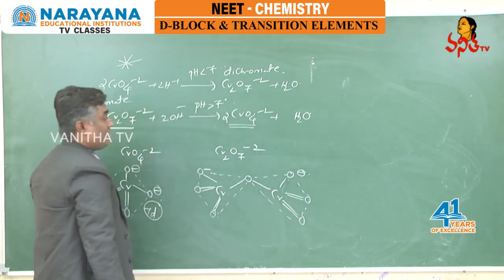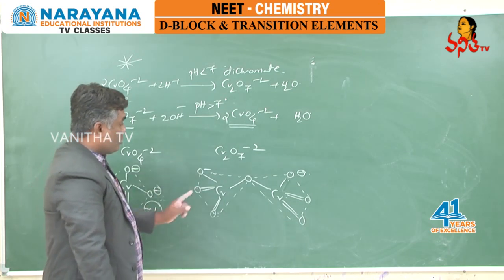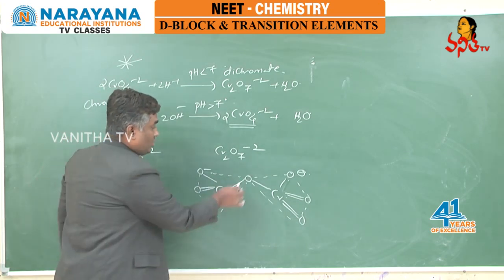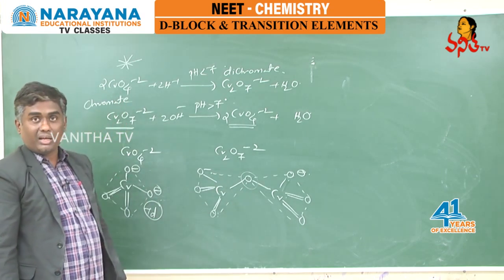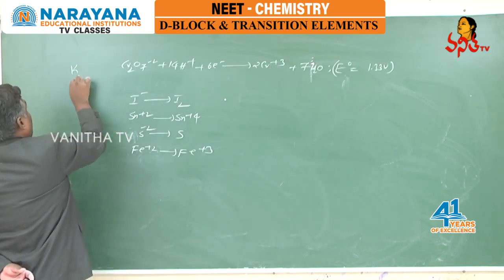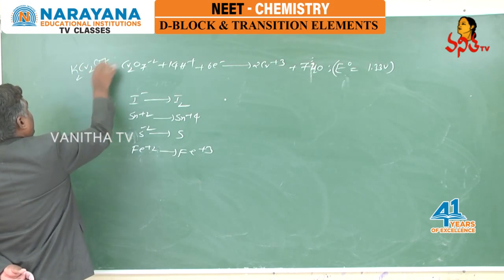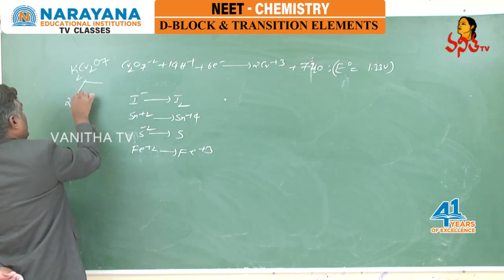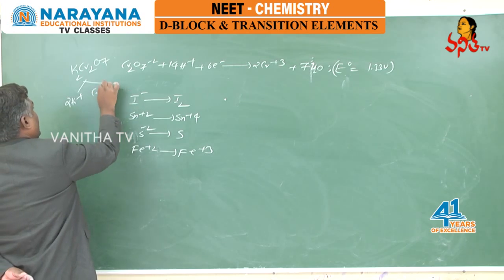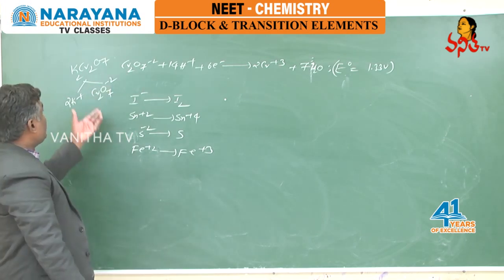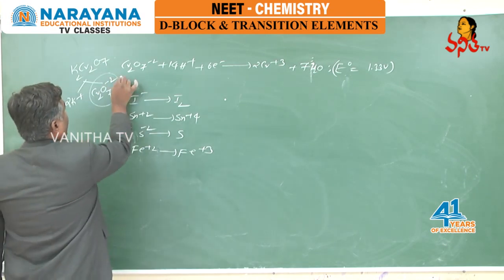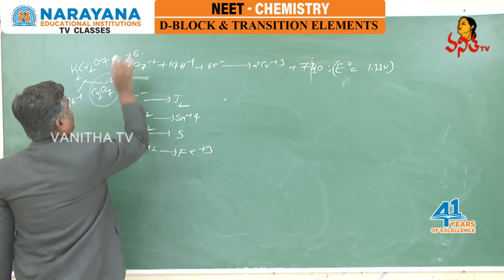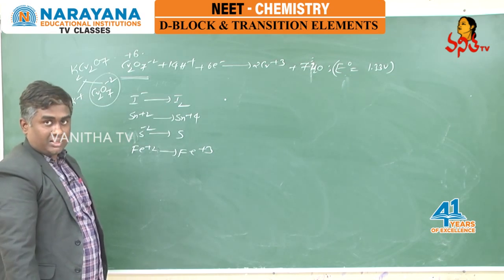So what is happening here? In Cr2O7 minus 2, two tetrahedral units are joined through a single oxygen. This is the structure of dichromate ion. Now K2Cr2O7, if we break, we get 2K plus and Cr2O7 minus 2. Means in potassium dichromate ion is present, and in dichromate ion, chromium is exhibiting its highest plus 6 oxidation state.